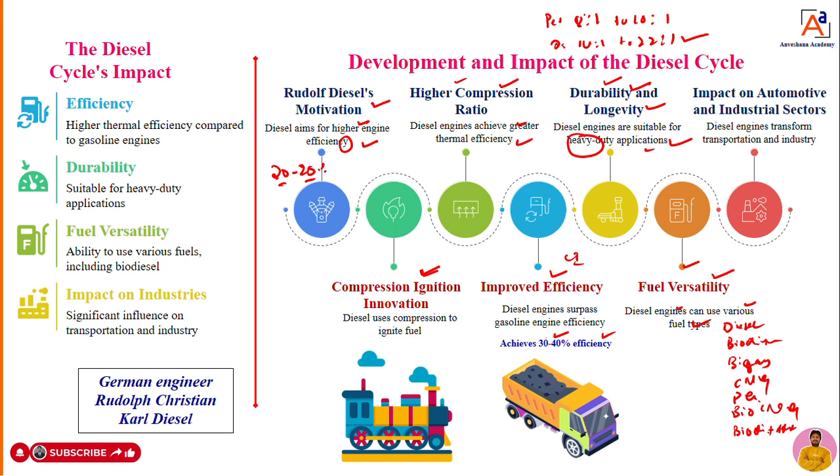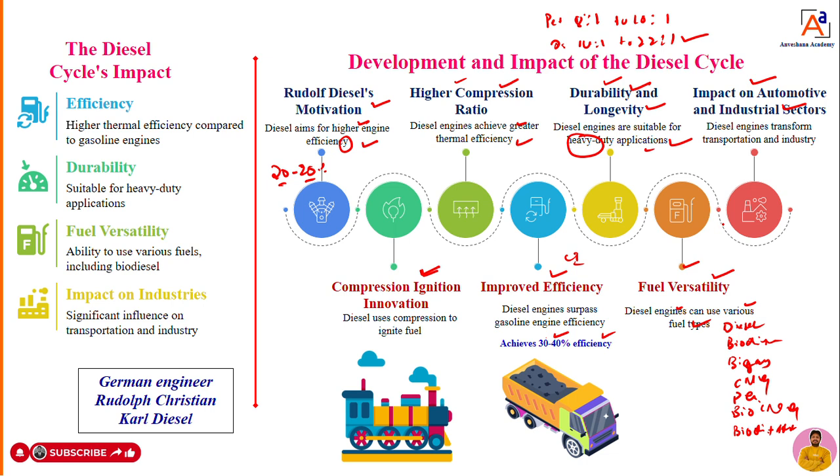Because of high thermal efficiency, more power production and the use of different fuels, it had more impact on the automotive sector as well as industrial sectors. In the automotive sector, the people who needed high power and high thermal efficiency with fuel versatility started to use the compression ignition engine.